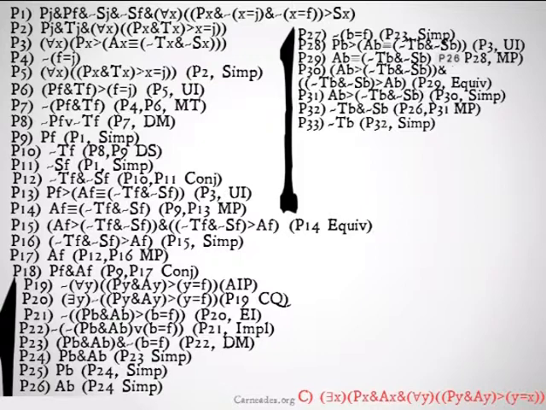Simplify that down to it's not the case that B is a T, and it's not the case that B is an S. Remember that it's not the case that B is a T is kind of what we were looking for earlier, and that it's not the case that B is an S is going to be the thing that we're going to use for our contradiction. So, now we have to, in order to finish all of the things that we have in that second part of the first premise so that we can show that B is an S and also not an S, therefore a contradiction, we're going to have to get, it's not the case that B is a J.